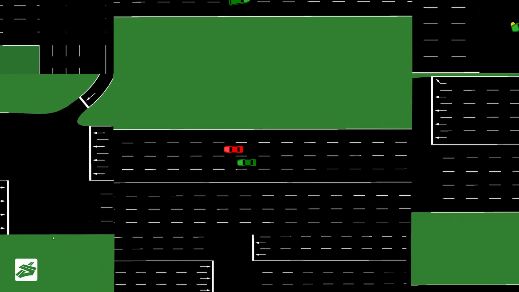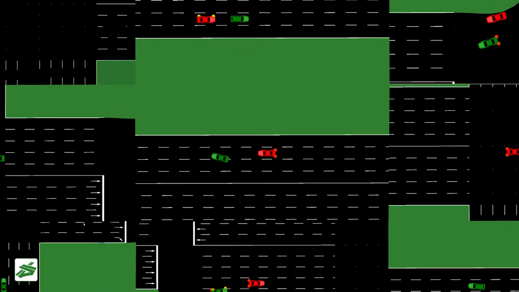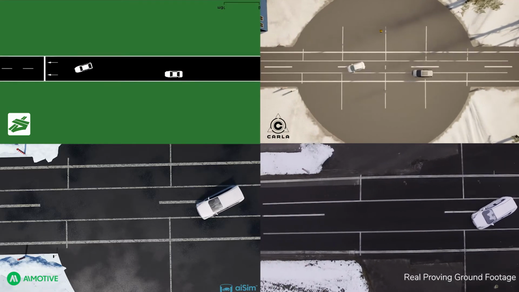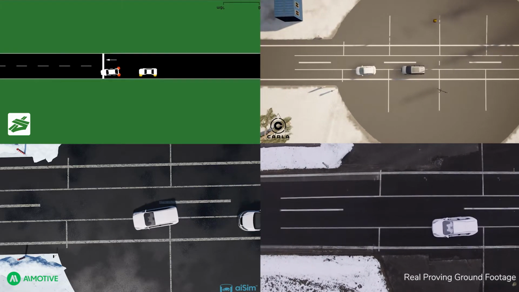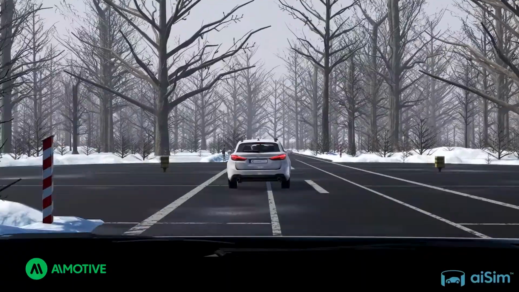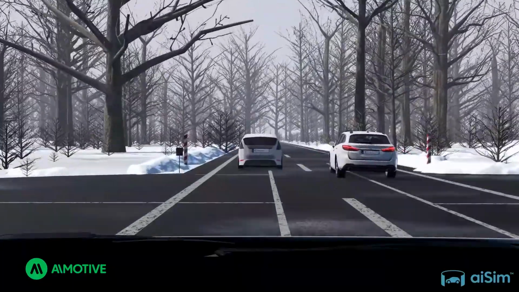After we run the scenarios on the different simulators, a proper verification and validation process would require us to perform some of the tests on the proving ground to correlate between the virtual and real-world data. Foretify allows the generation of scenarios that can work across testing platforms, including proving ground robots, and to demonstrate this capability, we have partnered with Humanetics.